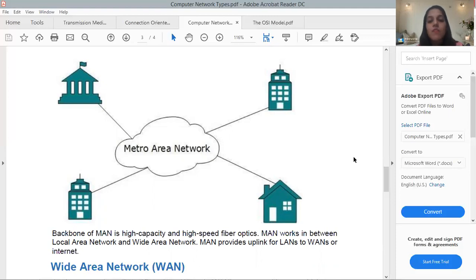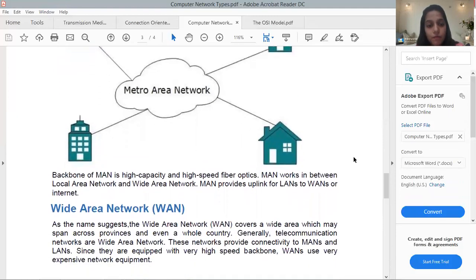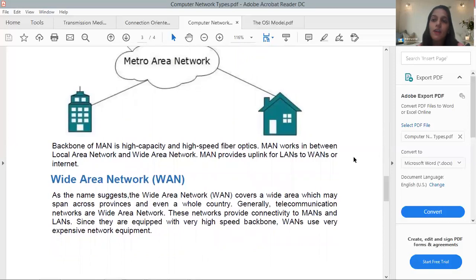Okay, so the next one is WAN. WAN, as the name suggests, is again broader, covering a broader area, and the one that covers the largest area is the WAN, the internet, right? So the internet is again a WAN. A wide area network covers a wide area which may span provinces and a whole country, like the internet, Google, and many other search engines that are also working, right?